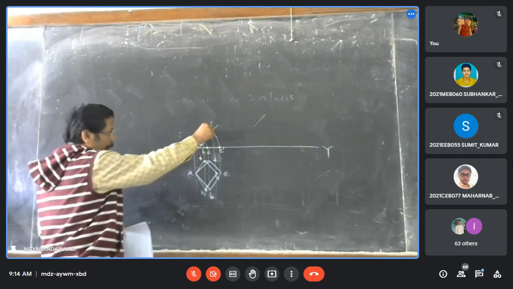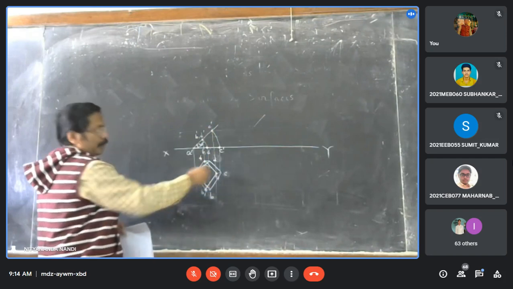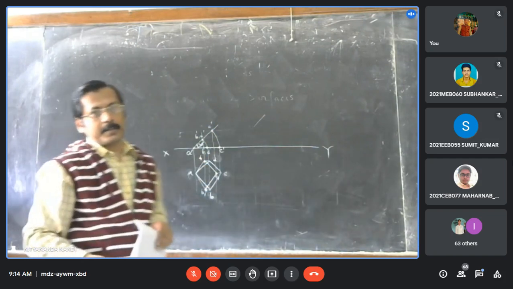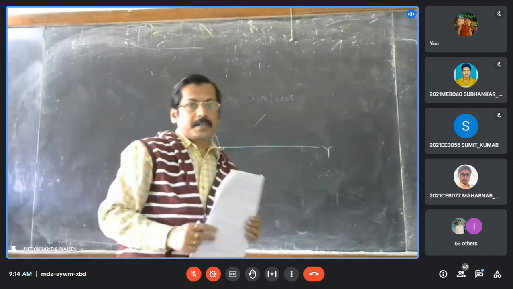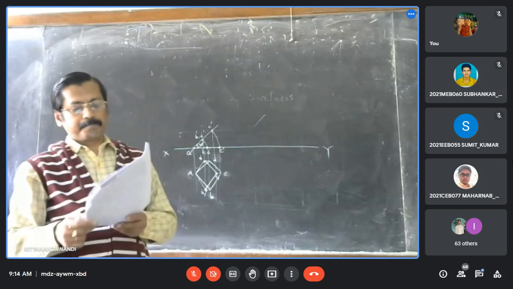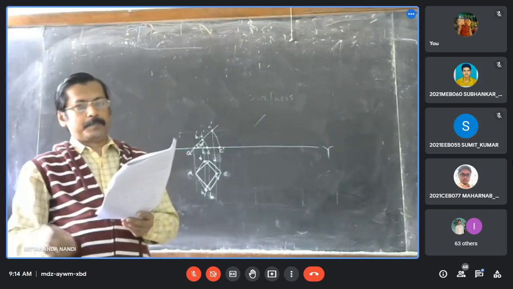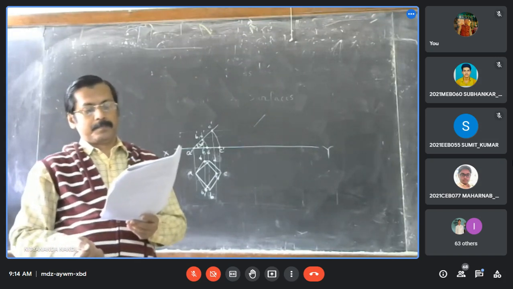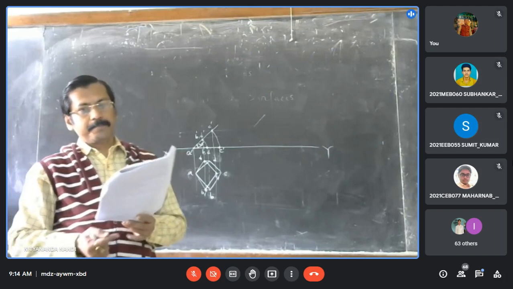For C, you have to project this one horizontally, so the intersecting point will be the new position of this. Clear?